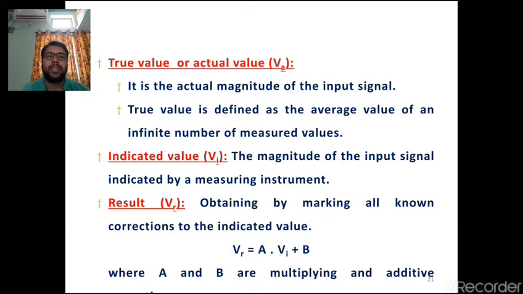Then coming to the result, in the simple sense, whatever the input is, it has to be processed in a sophisticated way, and then it is going to give the output of the particular measuring quantity. That is nothing but the result, and the result is given by the term VR. It is given by A into Vi plus B, where A and B are the multiplying and additive constants, and Vi is the indicated value.